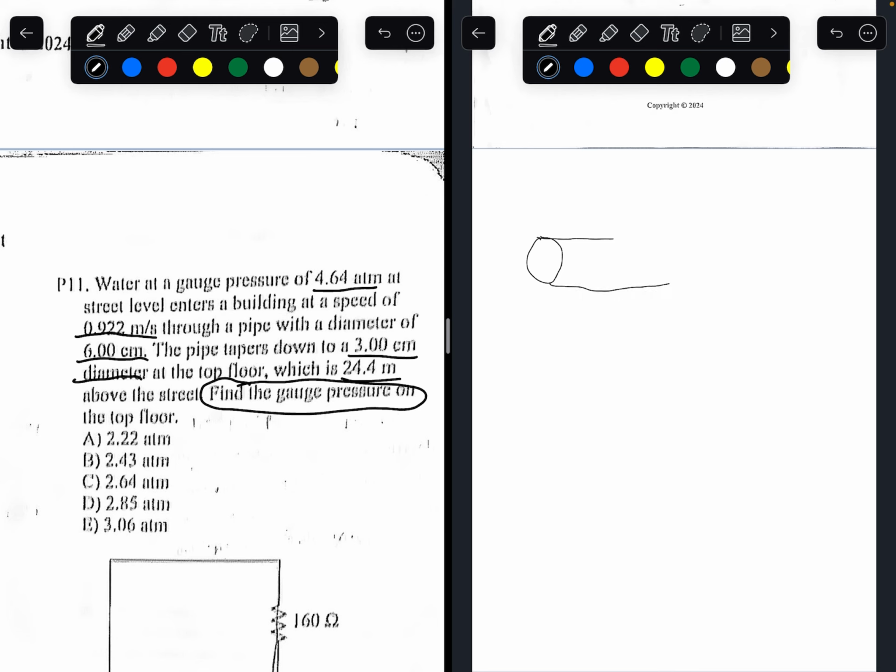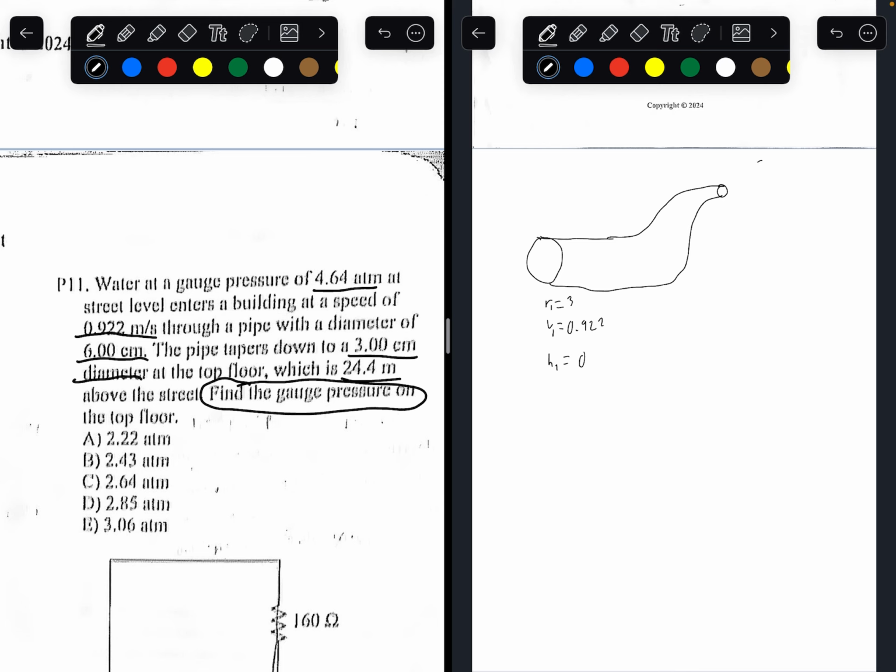It goes up and tapers out into a thinner pipe, which has a diameter of 3 centimeters. So initially, well, I'll draw the radius instead. The radius is 3. The velocity is 0.922. So the radius 1, velocity 1, and the height 1. Since it's at street level, the initial height is going to be 0. So that's what's true for the left side.